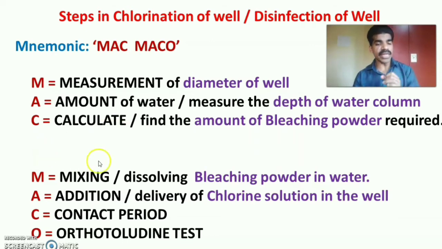Then regarding MACO, M stands for mixing or dissolving bleaching powder in water. Then A stands for addition of chlorine solution into the well, or delivery of chlorine solution into the well. C stands for contact period, the period for the contact of bleaching solution or chlorine solution with the water. We keep a minimum of 1 hour as a contact period. Then the last one, O stands for orthotoluidine test. To find out the free residual chlorine in the water after the process of chlorination of the well, we do a test called the orthotoluidine test.